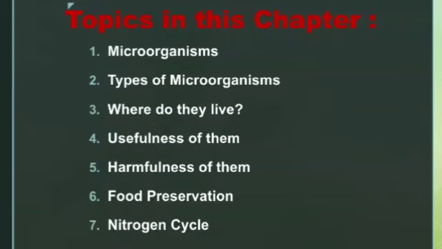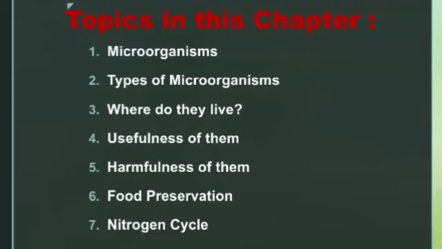Then we will learn where these microorganisms live. We live in our houses, so where do the microorganisms live? Number 4, the usefulness of them, meaning how they are friends to us. Number 5, the harmfulness of them. Number 6, food preservation. And number 7 is the nitrogen cycle.